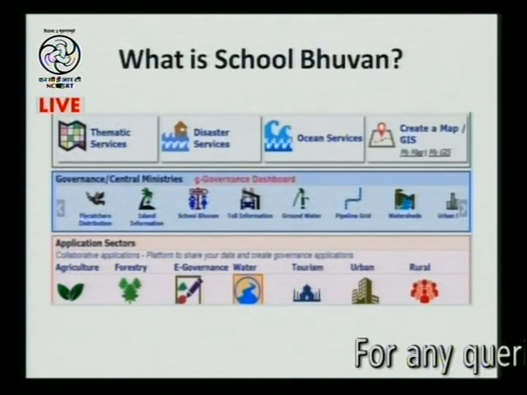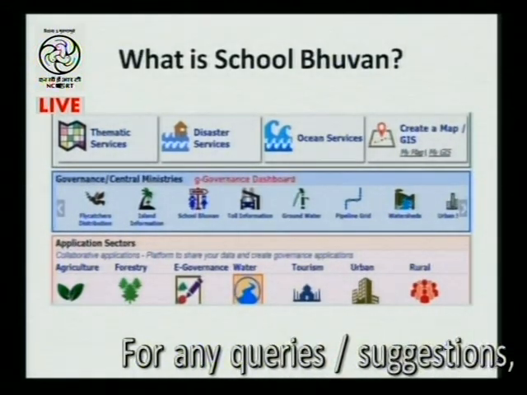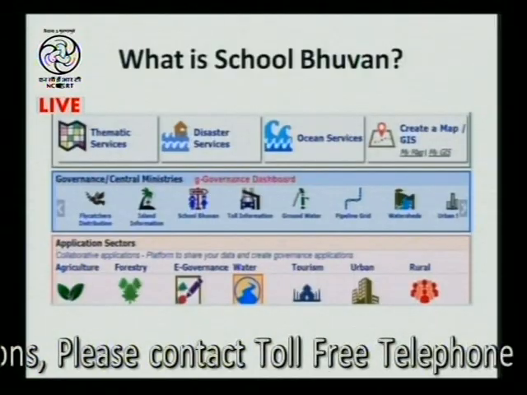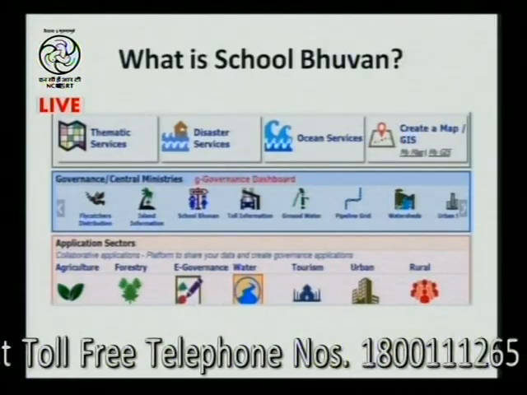This is the clear picture of the runner. Here in between, this is a twin symbol. So there, that is the School Bhuvan. If you click on that runner, that School Bhuvan, then further you proceed.